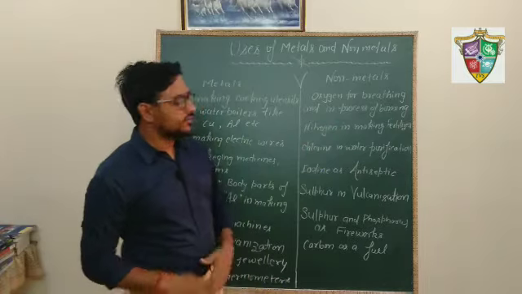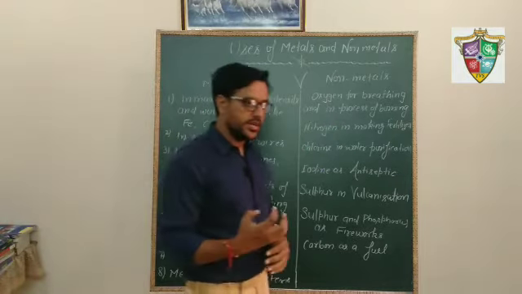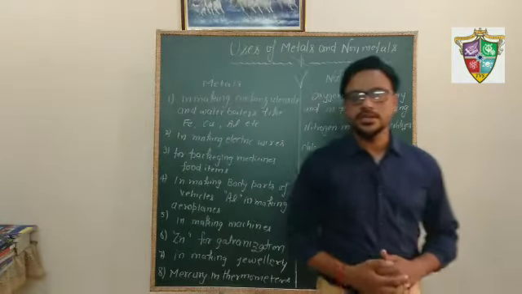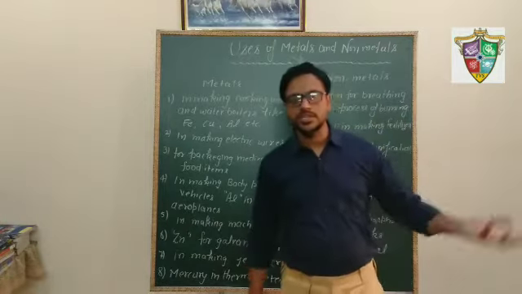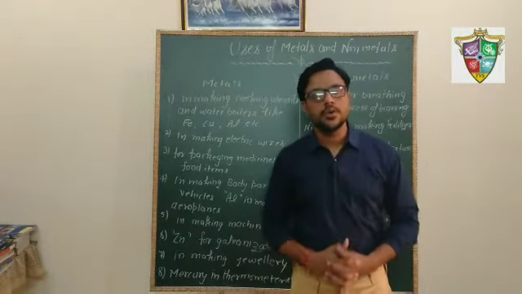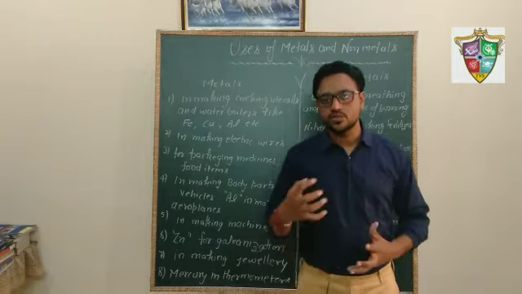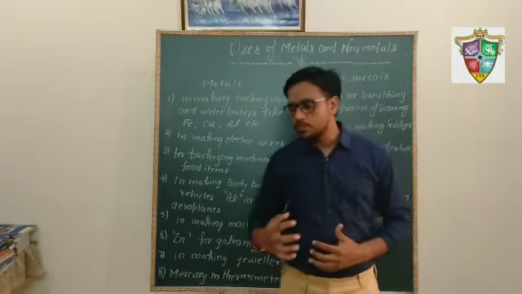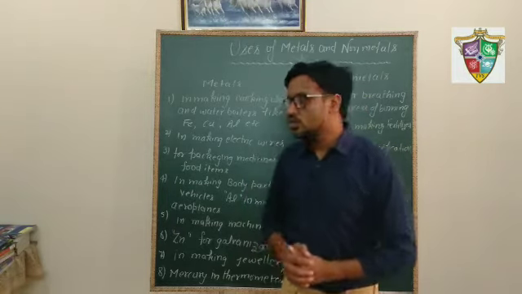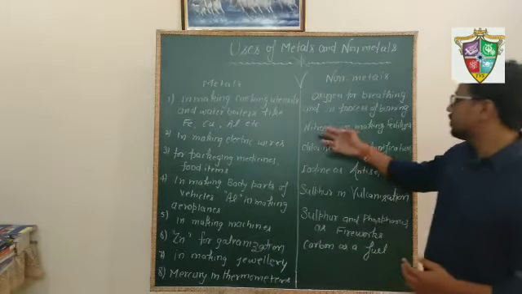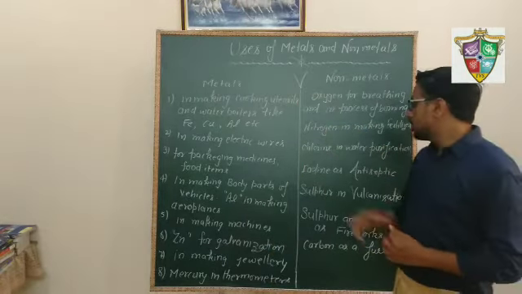Nitrogen is used in making fertilizers. We studied in the crop production chapter that nitrogen, phosphorus and potassium are the three basic important nutrients that soil must contain for good growth of plants. So for making fertilizers, nitrogen is used.